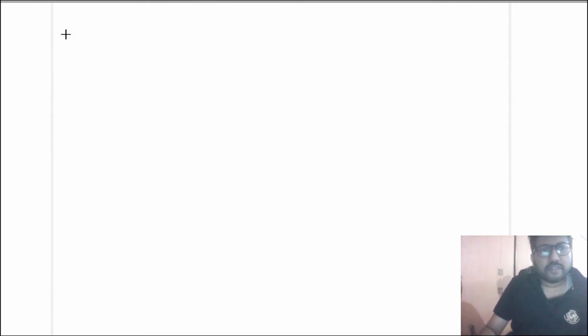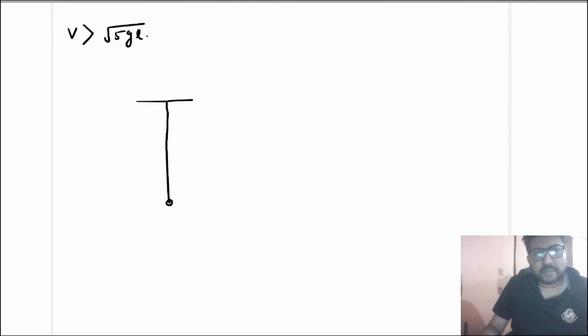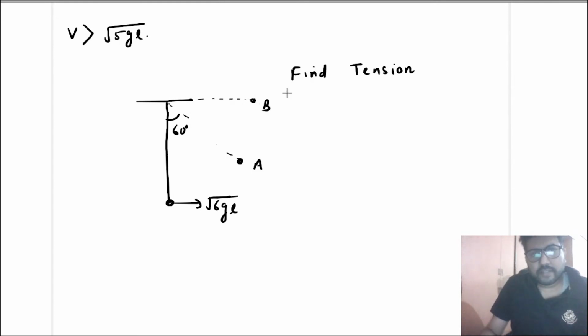Now what if you give a speed greater than root 5 GL? Let us take one example here. Suppose you have given a speed root 6 GL, and you know that in this case it will complete the vertical circle, and we need to find the tension. Suppose at this point A, which is at an angle 60 degrees, tension at point B, tension at point C during the motion.